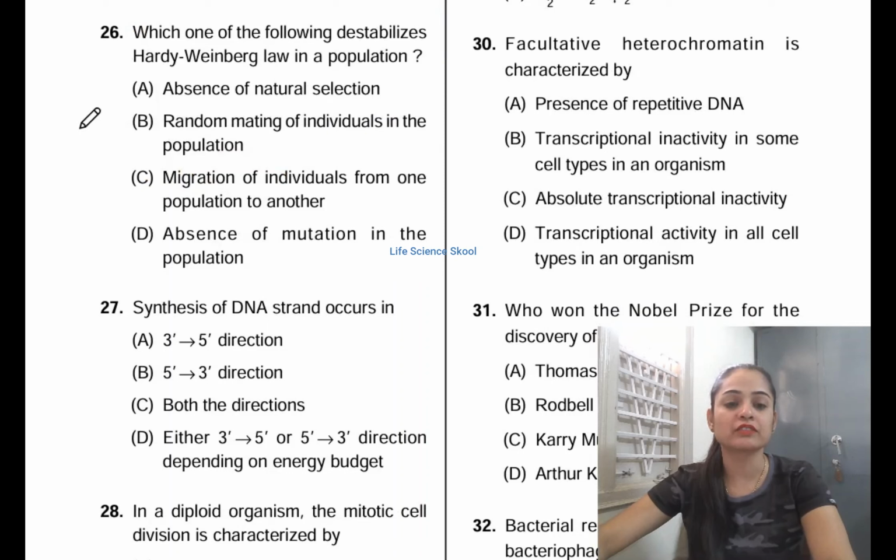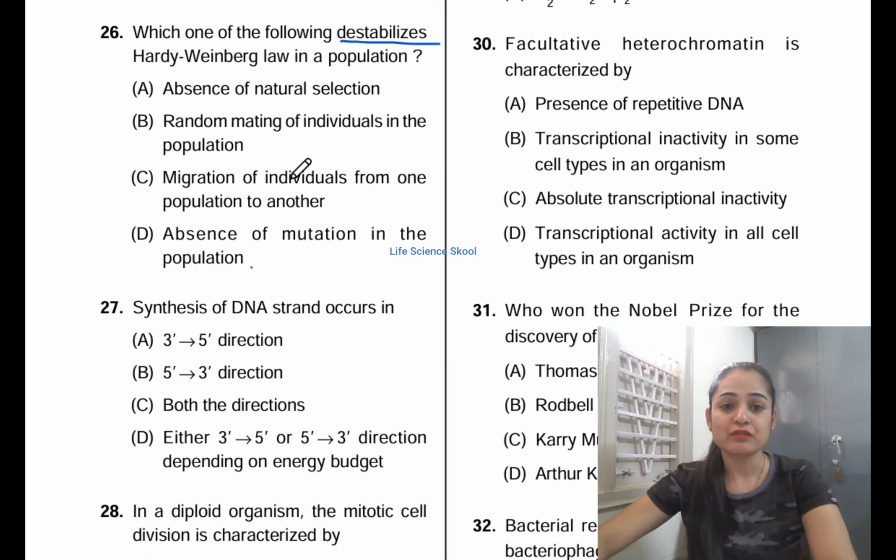Now moving on to the next question, 26th question. Which of the following destabilizes Hardy-Weinberg law in population? Option A, absence of natural selection. Option B, random mating of individuals in the population. Option C, migration of individuals from one population to another. Option D, absence of mutations in the population.